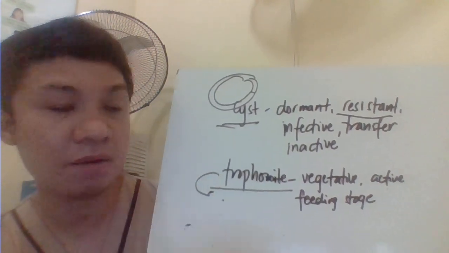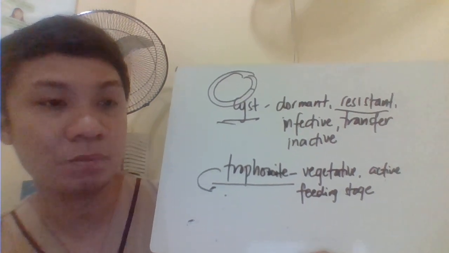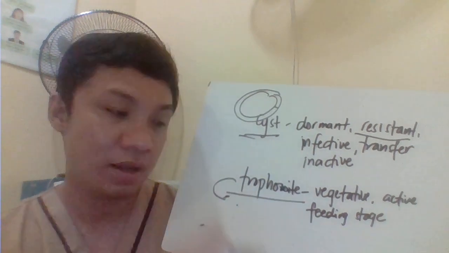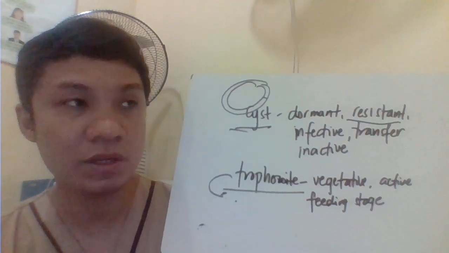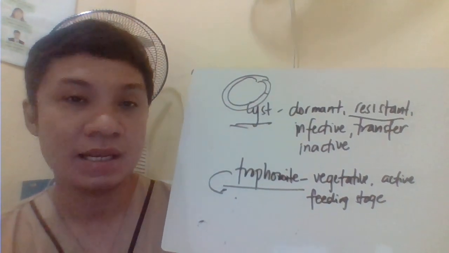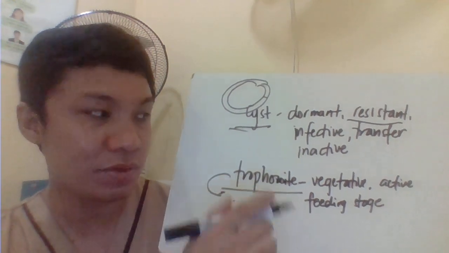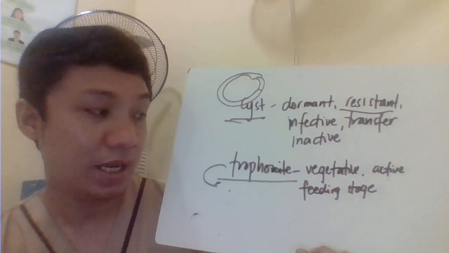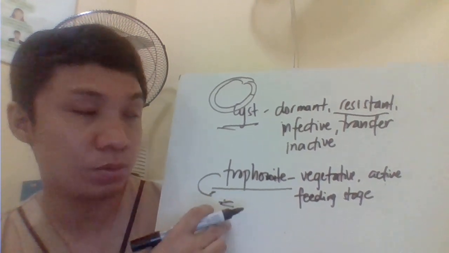Ang trophozoite, ang makikita natin sa watery na stool because ito ay wala siyang cyst wall. And therefore, this one could easily be destroyed once outside the body of the host. This is considered to be the fragile stage. And therefore, makikita natin sa watery stool.